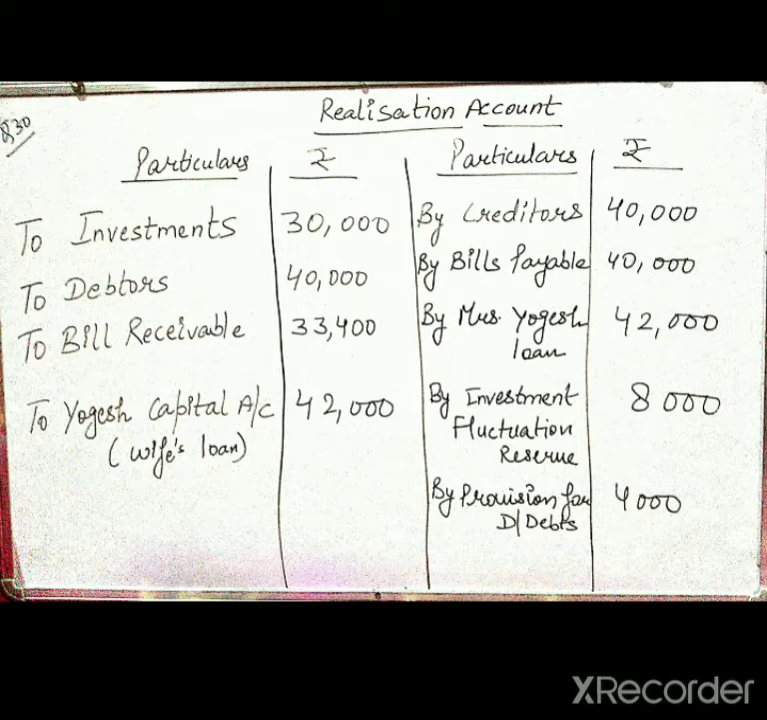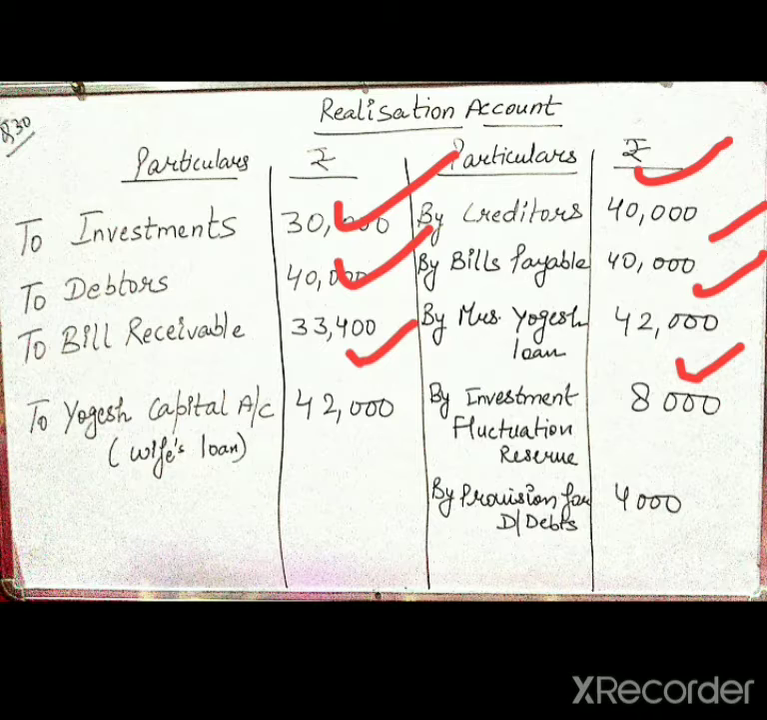So first of all, we have transferred all the assets and liabilities. Here are the investment, debtors, bills receivable, and on the other side liabilities: creditors, bills payable, Mrs. Yogesh's loan, investment fluctuation reserve, and provision for doubtful debts. After that, in the question, it was given that Yogesh is paying his wife's loan. It means to Yogesh's capital, his wife's loan was 42,000.